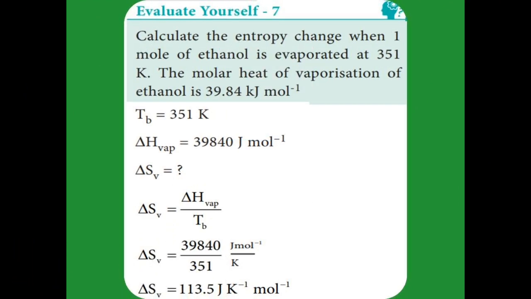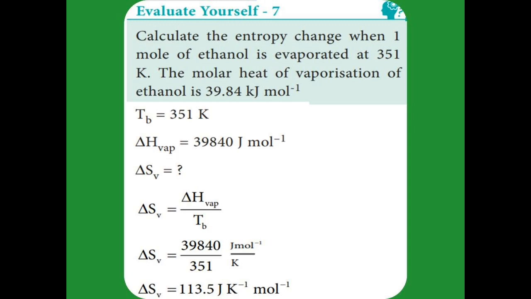1 mole of ethanol is evaporated at 351 Kelvin, which means the boiling point temperature is given as 351 Kelvin, and the molar heat of vaporization is given as 39.84 kilojoule mole minus 1. That is, delta H vaporization is given in kilojoule. We have to convert it into joule, just multiply with 1000, and we get the answer 39,840 joule mole minus 1.